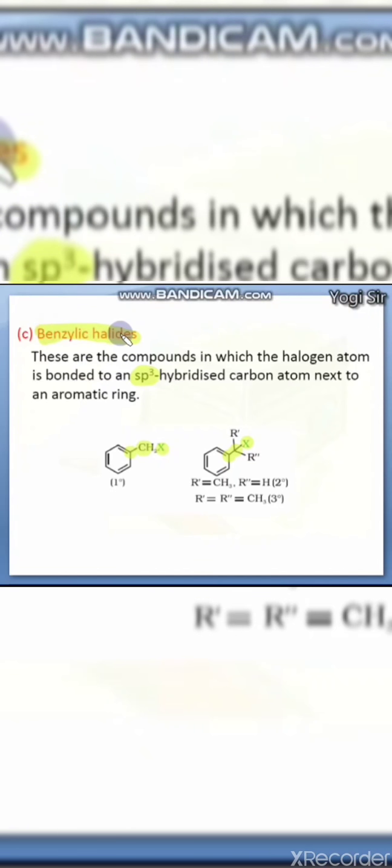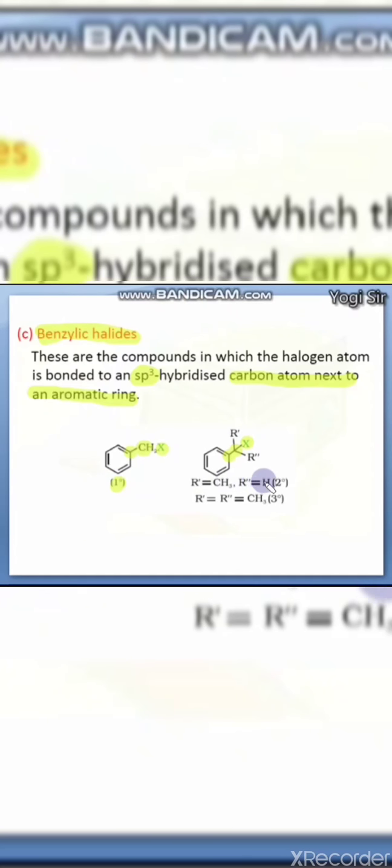They are known as benzylic halides. Here it is mentioned: the compounds in which the halogen atom is bonded to an sp3 hybrid carbon atom next to the aromatic ring are classified as benzylic halides.